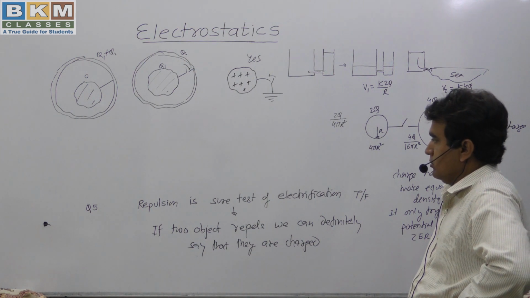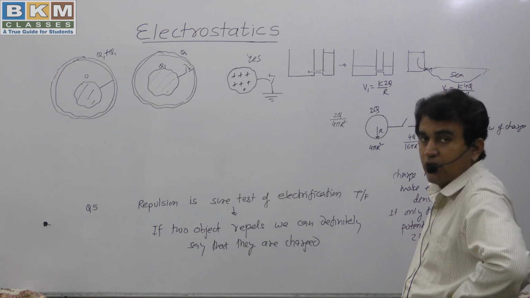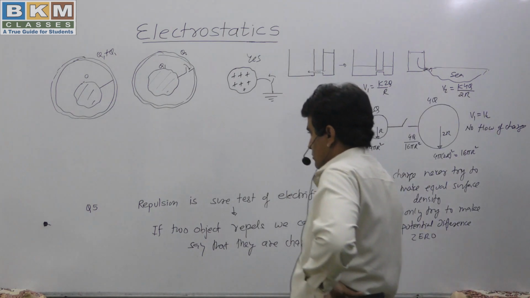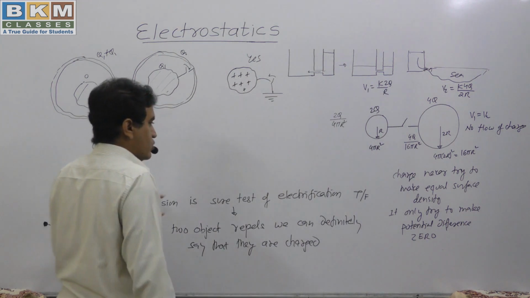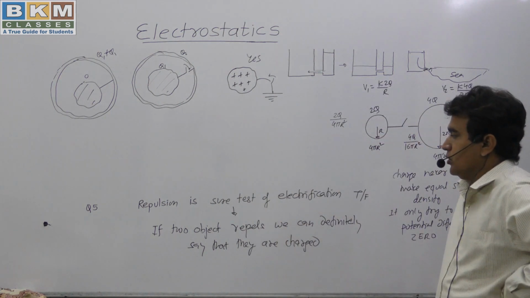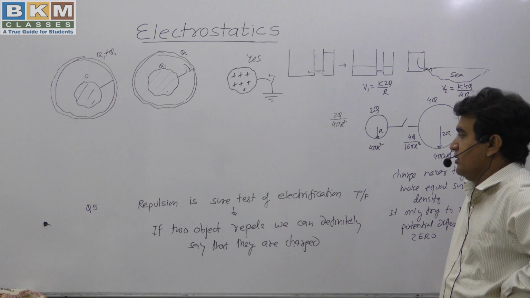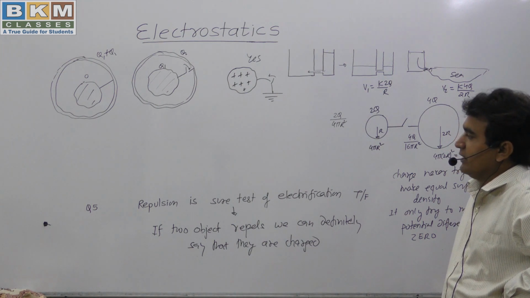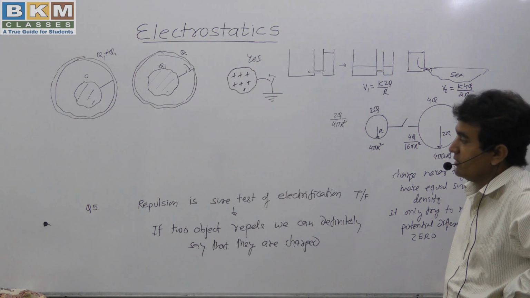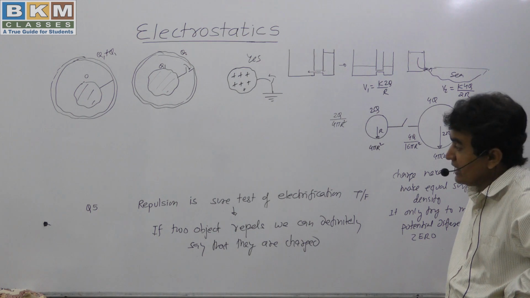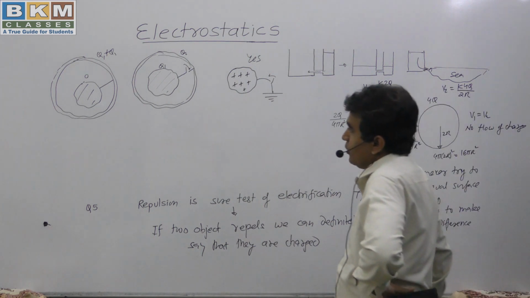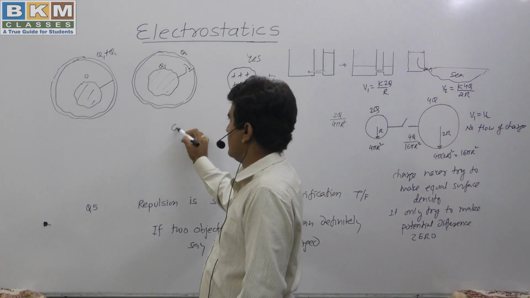So let me explain this. Question number 5 is, repulsion is sure test of electrification. What it means is that if objects repel, then we can definitely say that they are charged. That means if they are attracting, we can't say, but only in case of repulsion we can say that they are charged. So what we know in nature, we have a force called gravitational force,